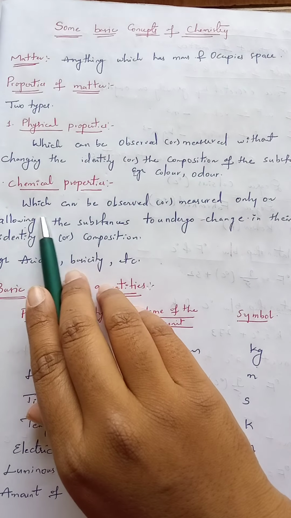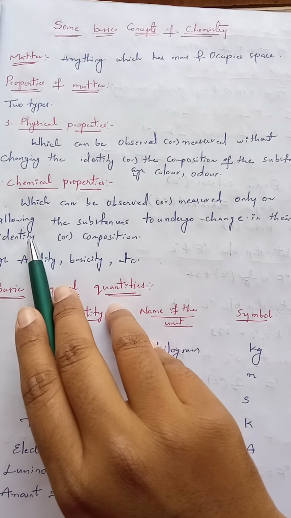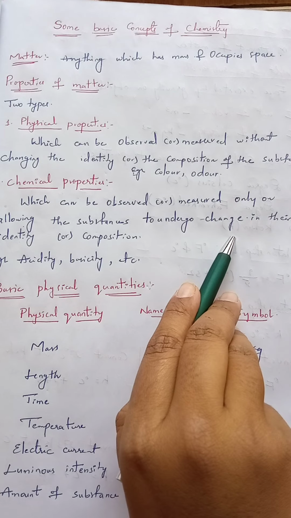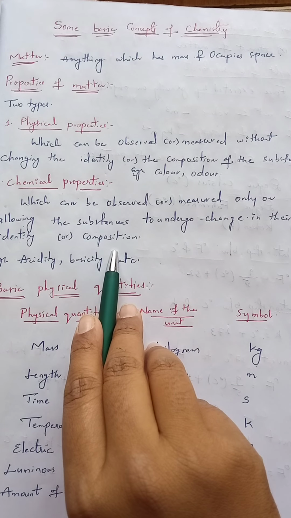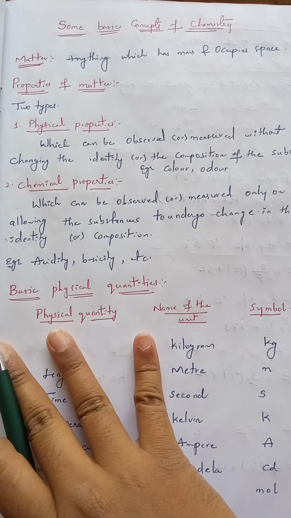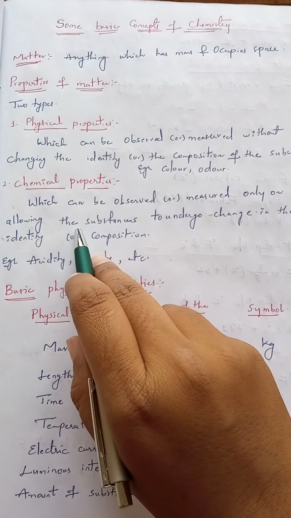Now next, chemical properties. These are the properties which can be observed or measured only on allowing the substance to undergo some change in its identity or composition. If you observe a property of a substance only through such a change, then that is said to be a chemical property.